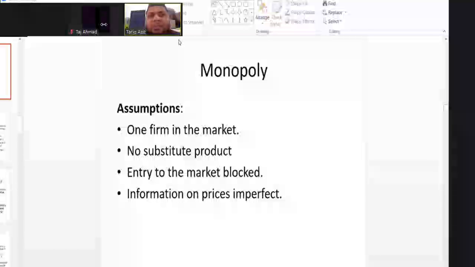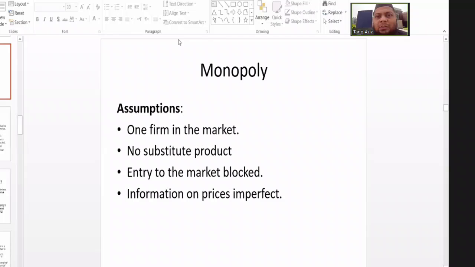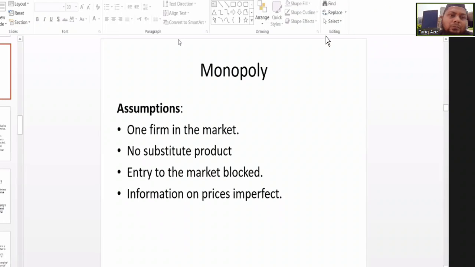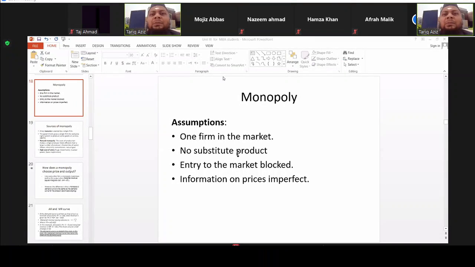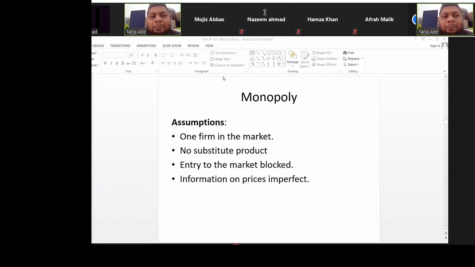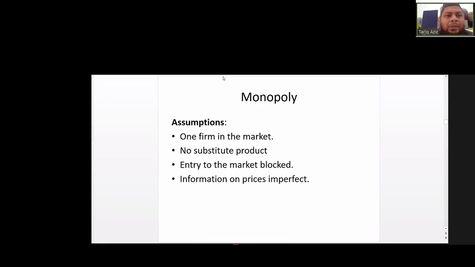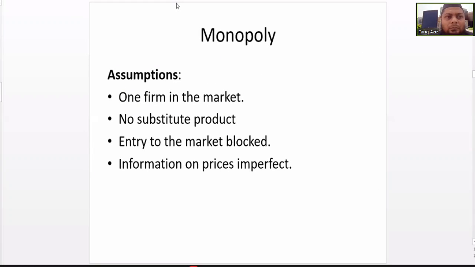a large number of sellers, and the type of the product is non-differentiated or commodity type. And we also saw how the optimum level of how profit can be maximized in a perfect competition. So from today, we will talk about a monopoly and how profit can be maximized in a monopoly.